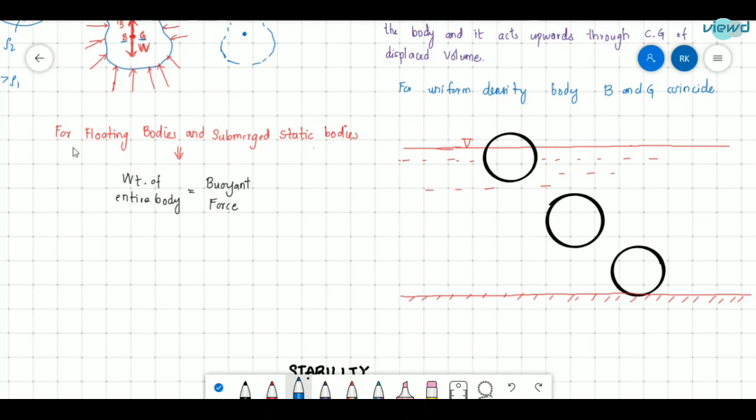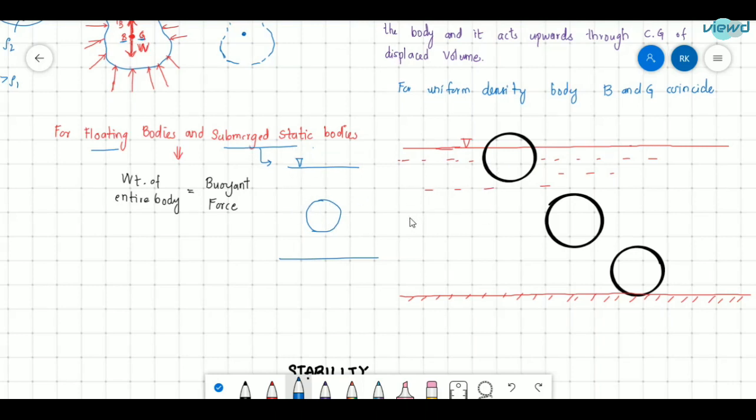So let us see now this for floating and submerged static bodies. What will be the buoyant force? In any case, the body should be floating, either floating or a submerged static body. What is meant by a submerged static body is, if there is fluid here and I place a body inside the liquid, it should stay at that position only. It should not sink down. That is called a submerged static body.